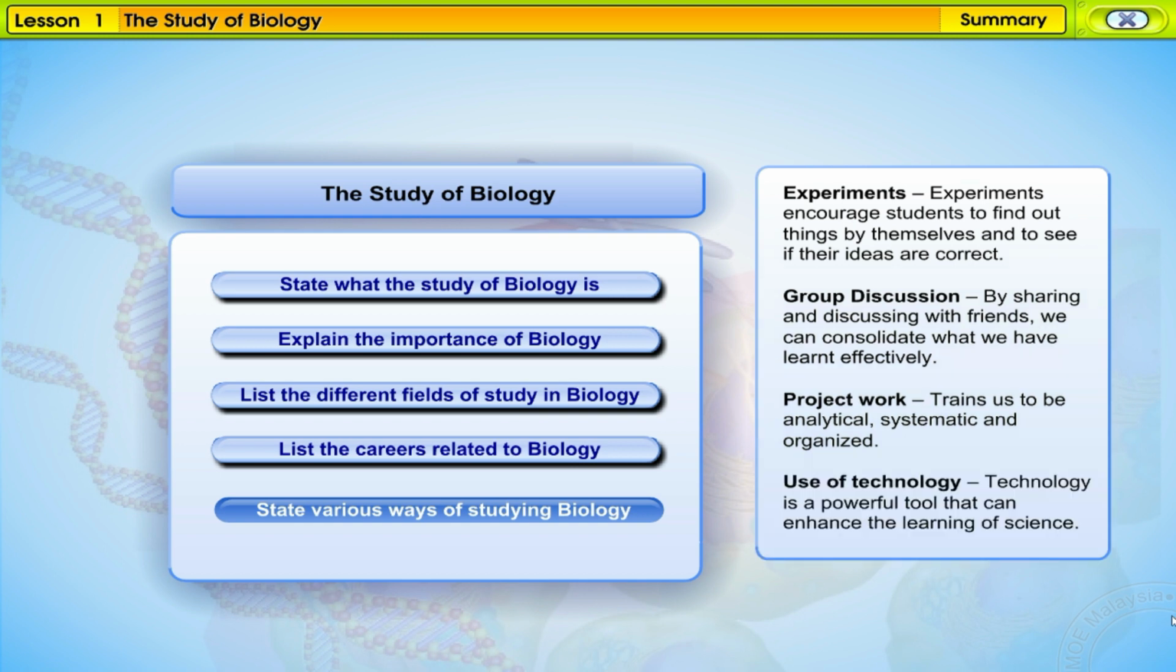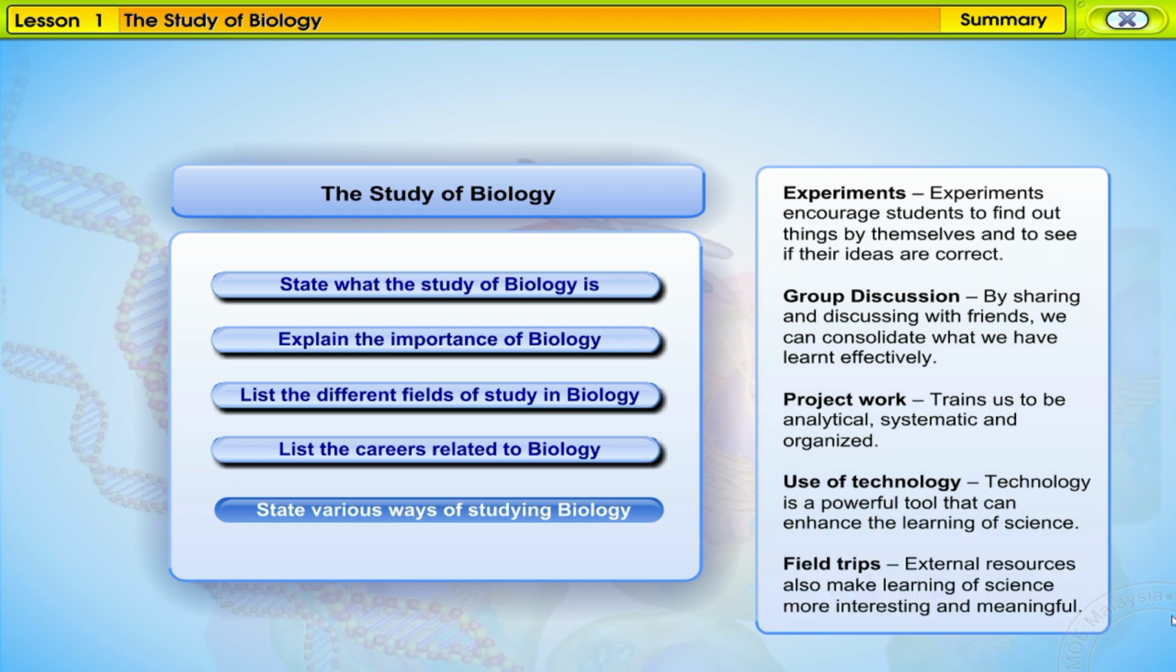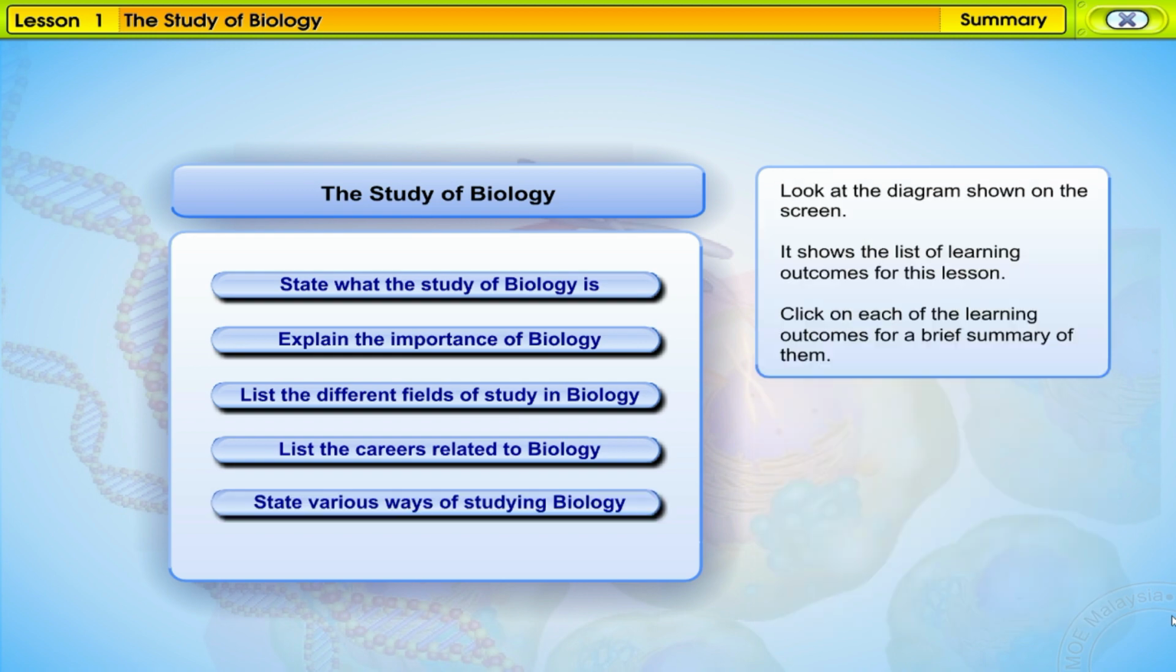Use of technology. Technology is a powerful tool that can enhance the learning of science. Field trips. External resources also make learning of science more interesting and meaningful. A special approach is used in investigating natural phenomena and proving hypotheses in science. The scientific approach or method should be used in the study of biology.